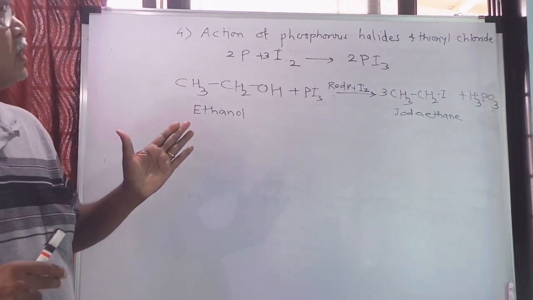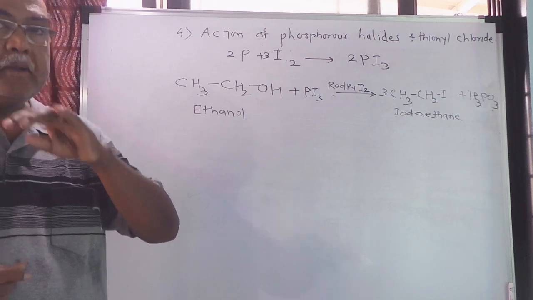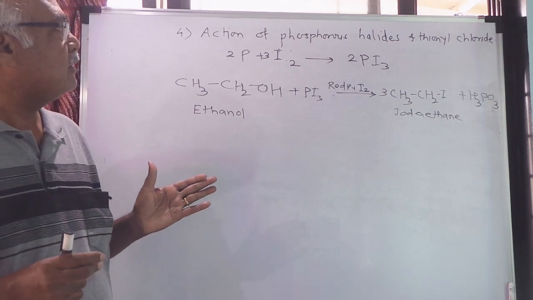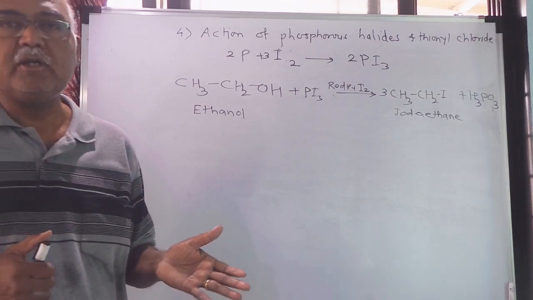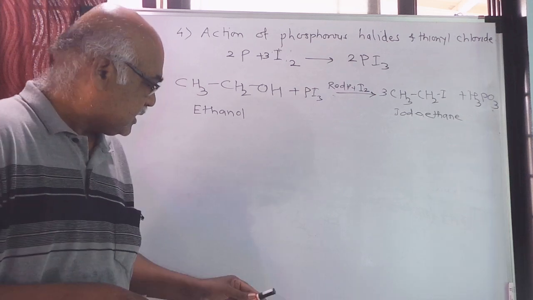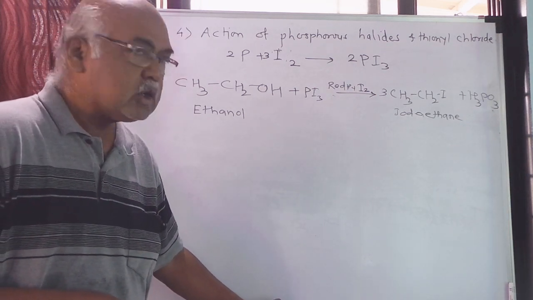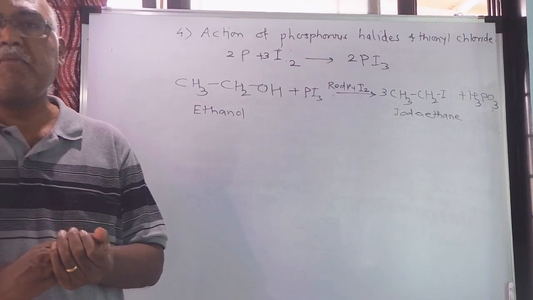So this is the method for the preparation of alkyl halides, where we have removed the OH group from alcohol and replaced it by the specific halogen, maybe chlorine, bromine, or iodine. Now, the methods which we have seen, where alcohol is converted into alkyl halide, are not proper methods.